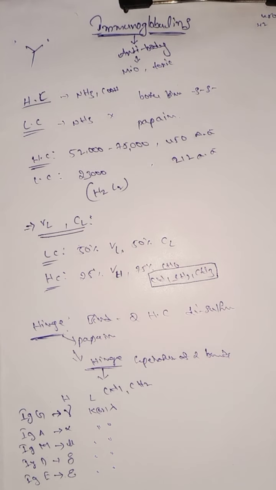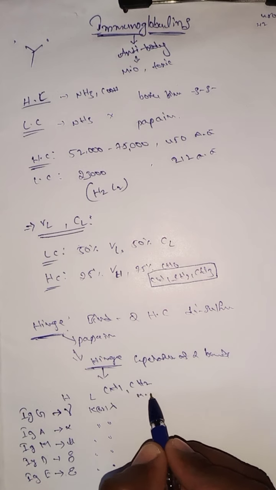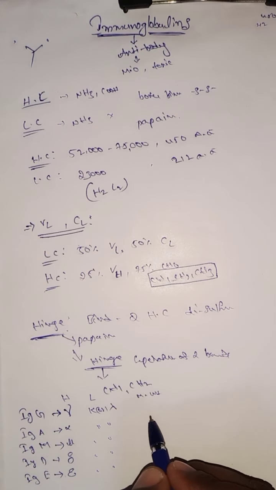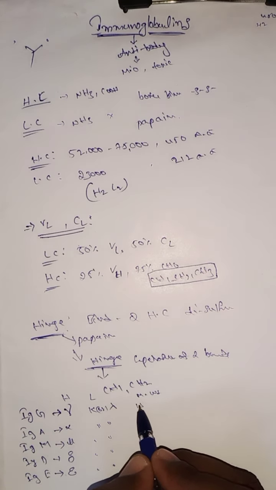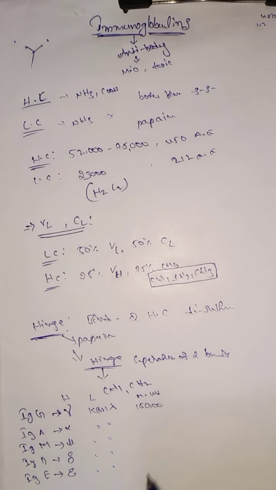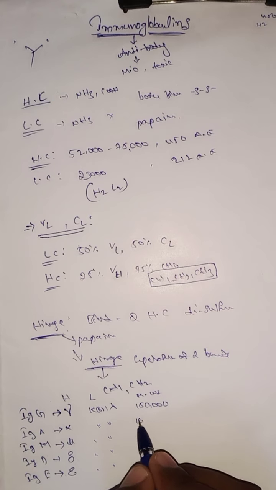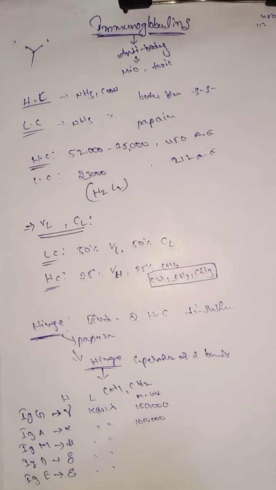So the next, what is the molecular weight of IgG? The molecular weight of IgG is 1,50,000, and the next one, IgA, contains 1,60,000.